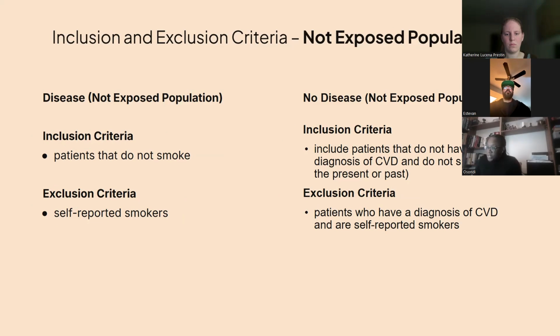The no disease population, this population will be selected from the not exposed population, and inclusion criteria would include patients that do not have a diagnosis of a CVD and do not smoke. The exclusion criteria would include patients who have a diagnosis of a CVD and are self-reported smokers.